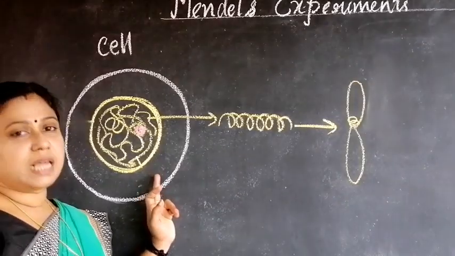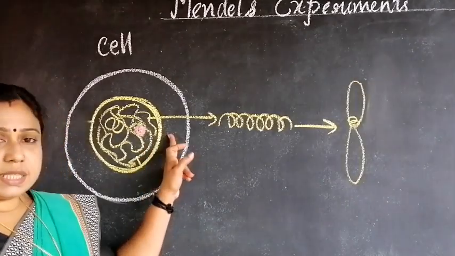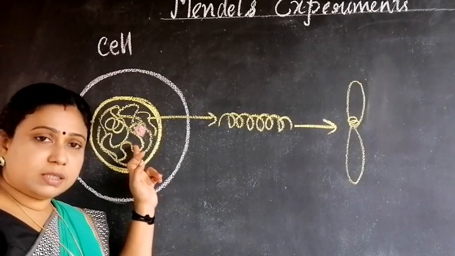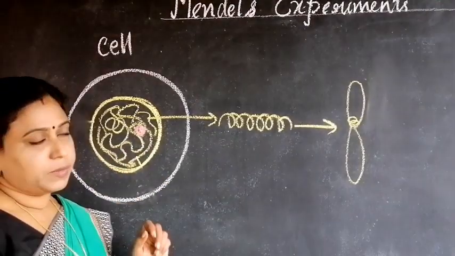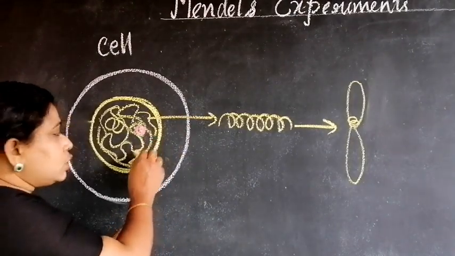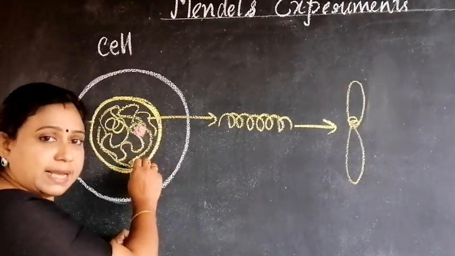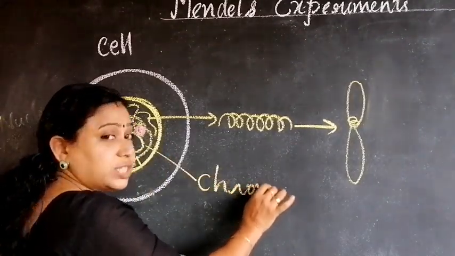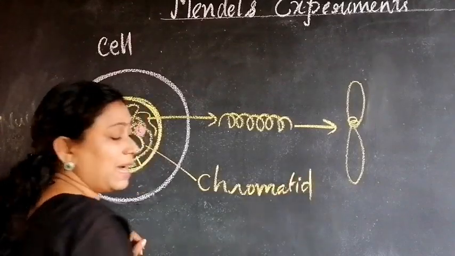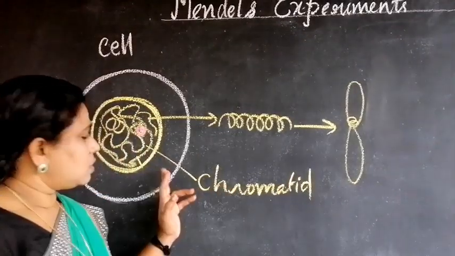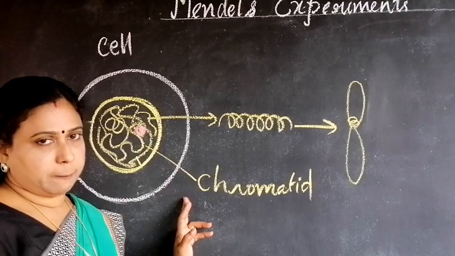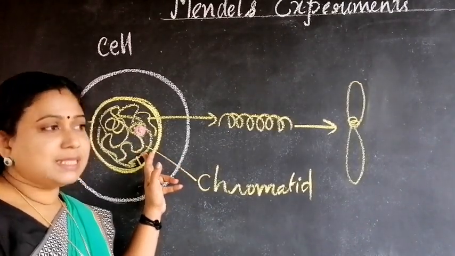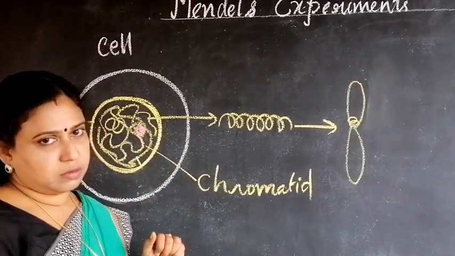So this is a cell. Inside the cell, the nucleus is present. Inside the nucleus, the chromosomes are seen as thread-like structures, and we call these chromatin material or chromatids. If it stays in the thread-like structure, cell division is not possible.